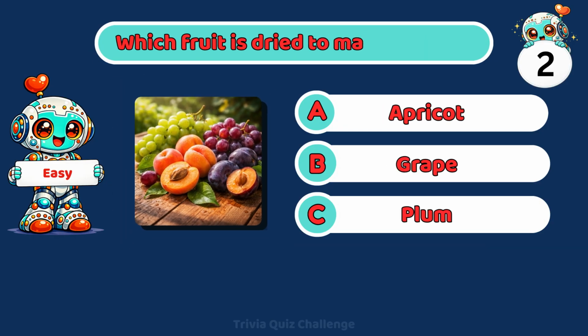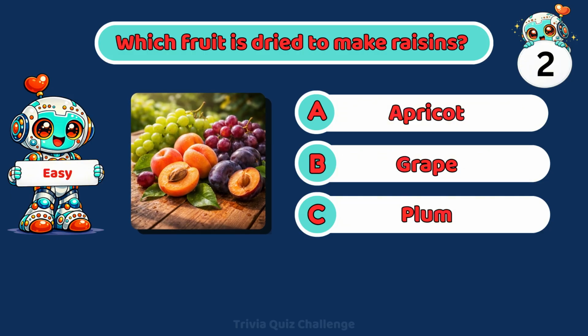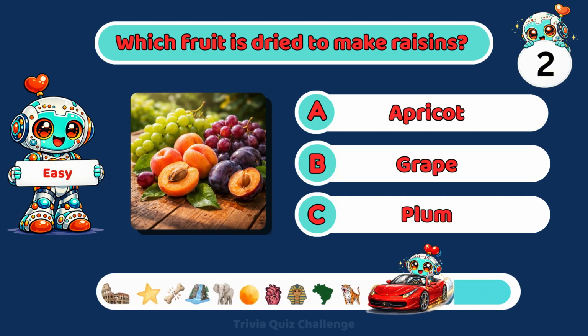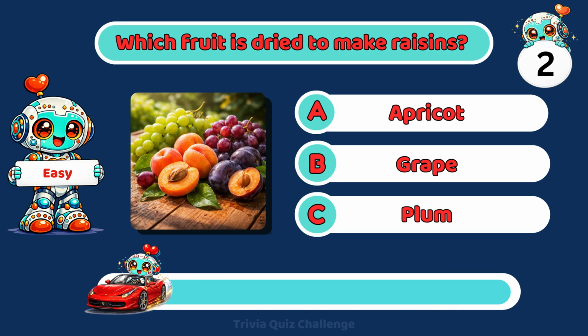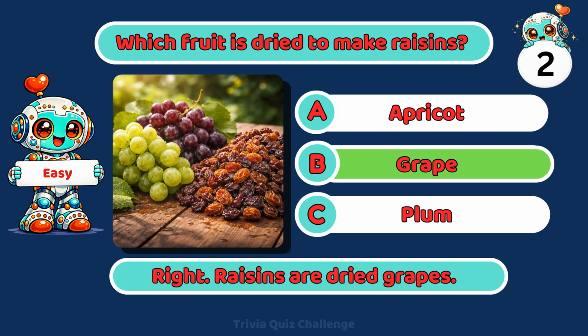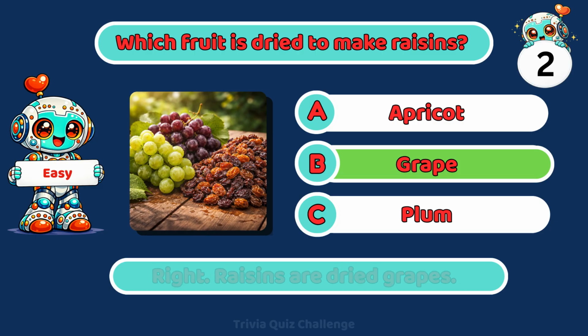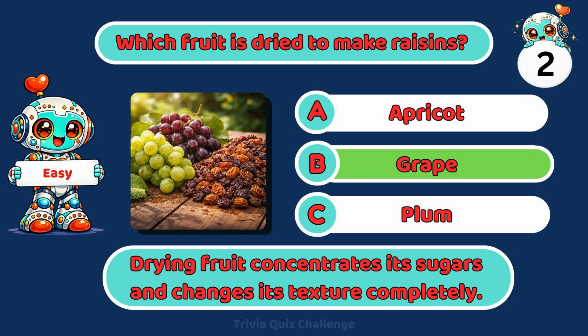Which fruit is dried to make raisins? A. Apricot. B. Grape. C. Plum. Right. Raisins are dried grapes. Drying fruit concentrates its sugars and changes its texture completely.